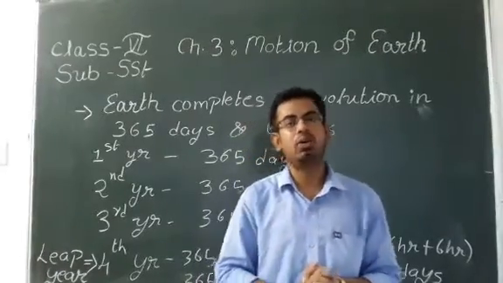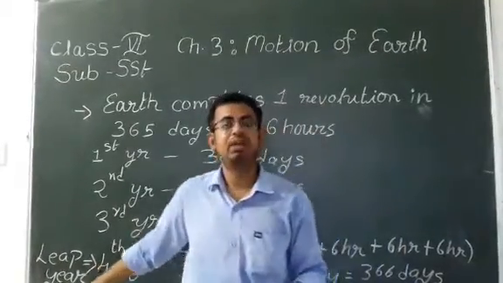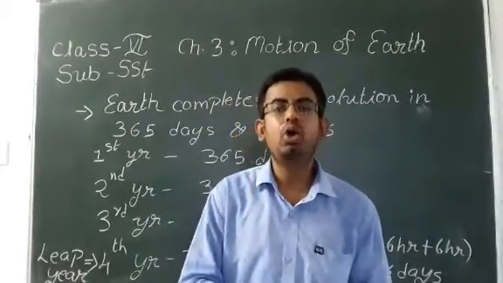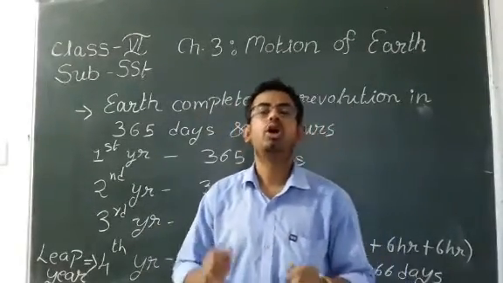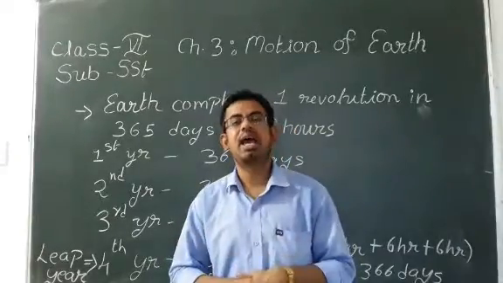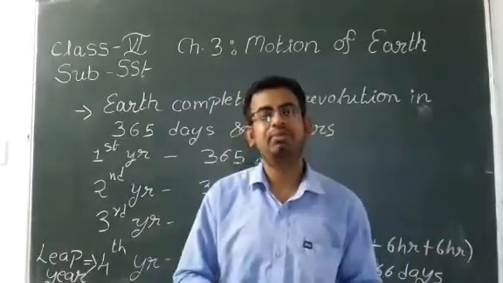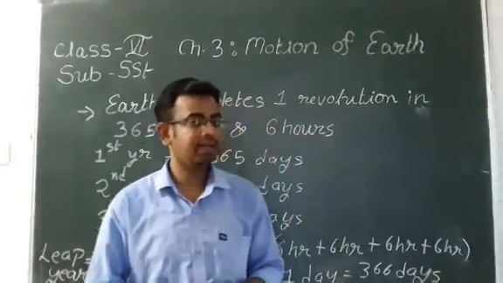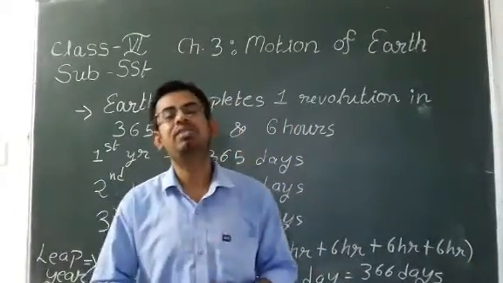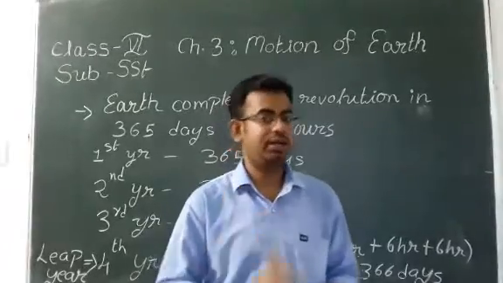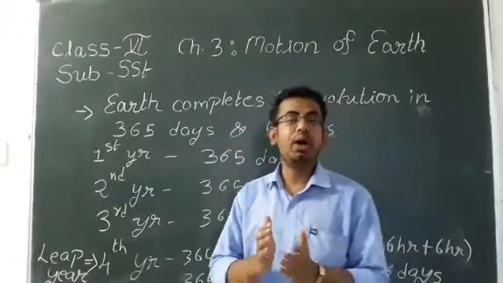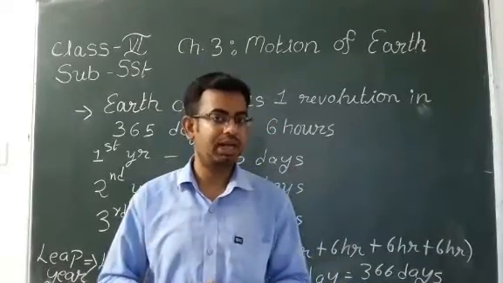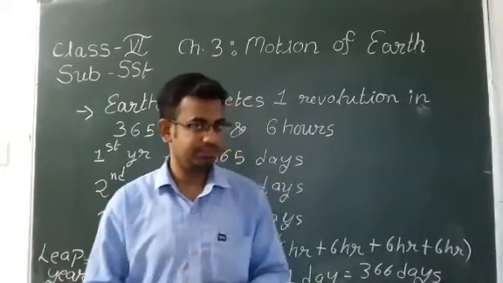You must have read about leap year in mathematics also, that in the month of Feb we have 29 days, and throughout that year we have 366 days, but in other years we have 365 days.